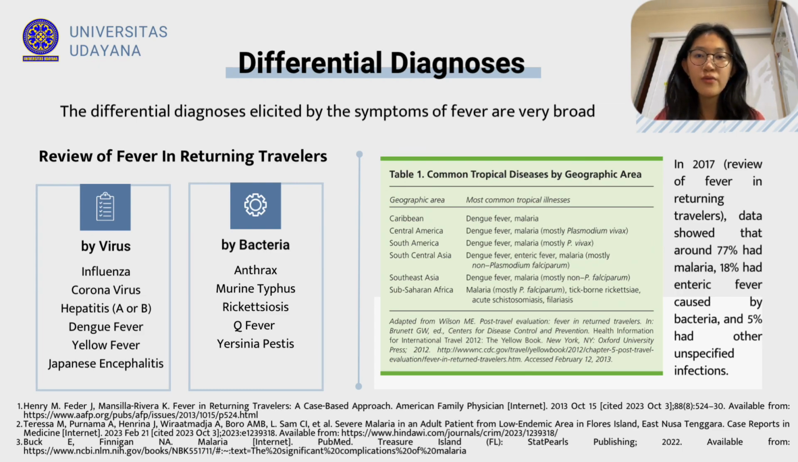Fever patients show feelings of decreased consciousness and seizure. In addition, differential diagnoses caused by viruses that can be taken into consideration are influenza infection, coronavirus, dengue fever, yellow fever, Japanese encephalitis, and hepatitis A or B. For bacterial causes, they are anthrax, murine typhus, rickettsiosis, Q fever, and also Yersinia pestis. Due to the large burden of diagnosis, doctors must have sufficient experience to make a diagnosis. Misdiagnosis will hinder proper treatment.